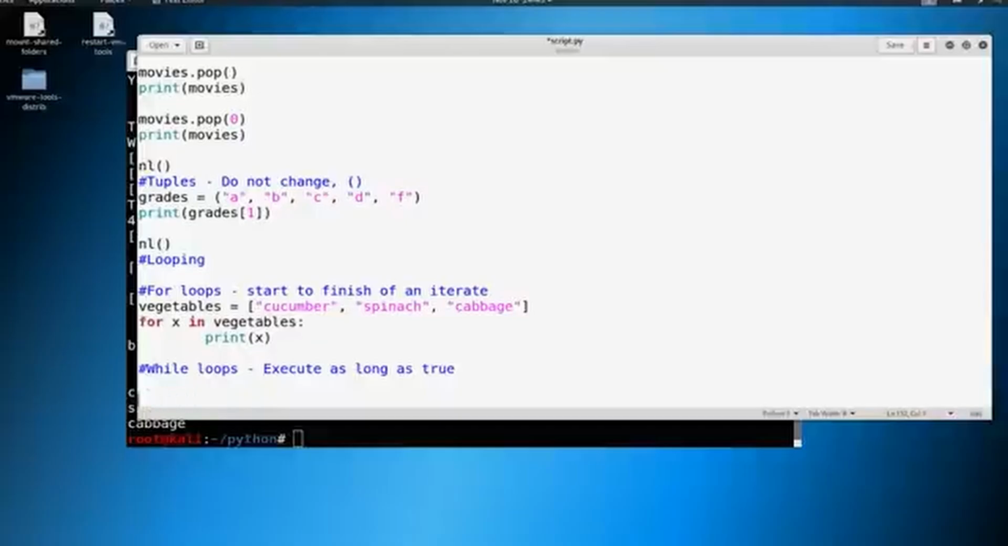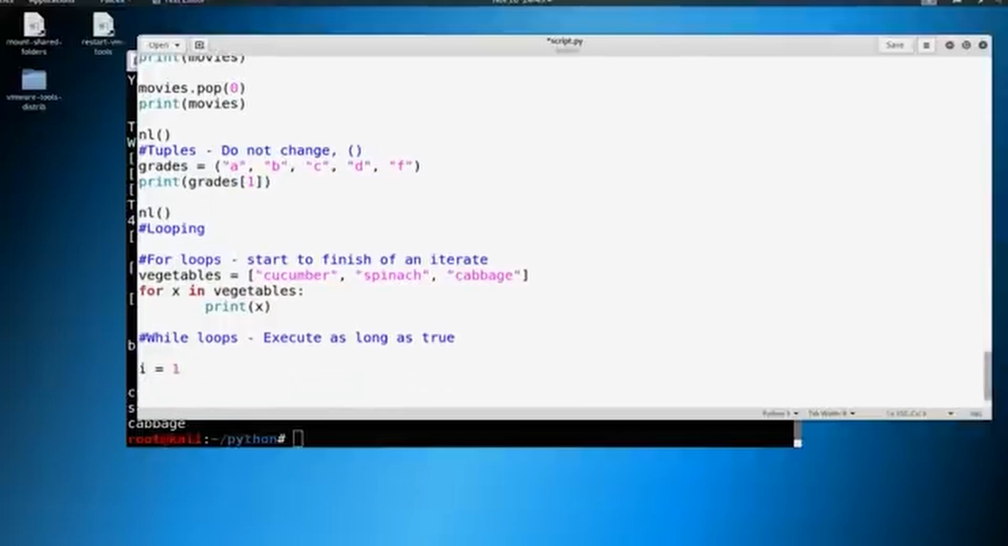For this example, what we're going to do is we're going to say I equals 1. Okay. And so we set a variable I that's equal to 1. Now let's do a while loop.